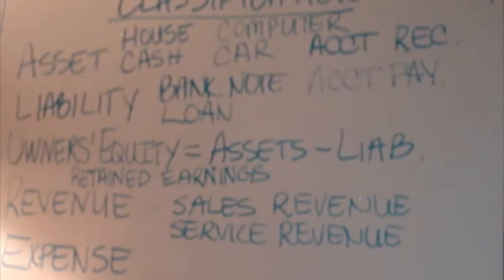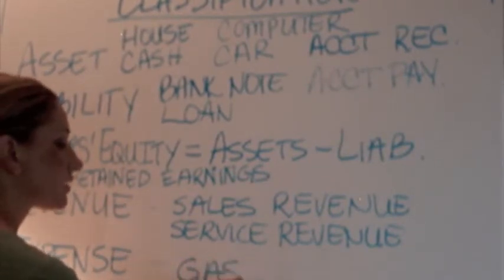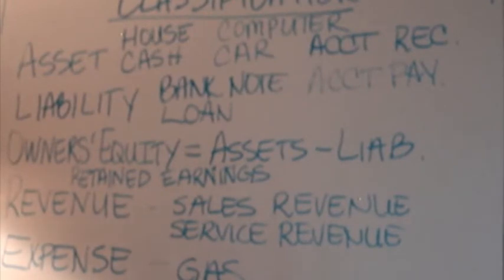The last account that we're going to talk about are the expenses that we have. Expenses are associated with the business that we're in. Okay? So let's go back to the grocery store and discuss what could be an expense for a grocery store. Gasoline. Gas that they use in their cars? Fruit. Food. Nope. That would not be considered an expense, because that's not something that they do in order to keep running their business.